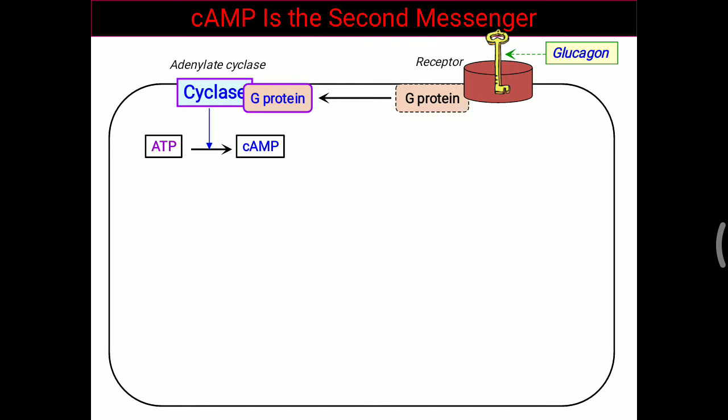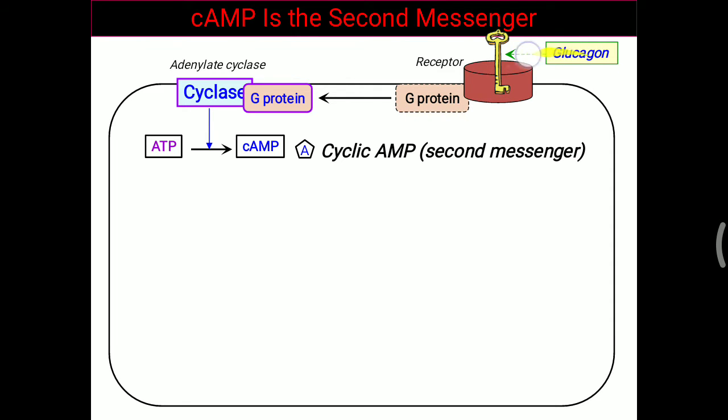First, glucagon is the most important hormone, and its basic function is to increase the glucose level in the blood. So when glucagon is secreted into the blood, it will reach the cell, particularly the liver, where glycogen is stored, as well as the muscle, where muscle glycogen is stored.